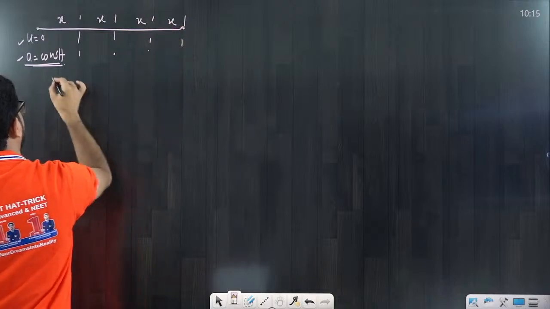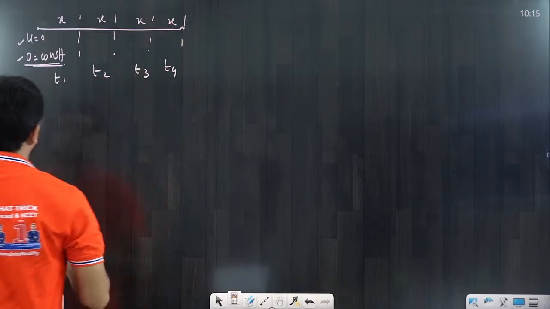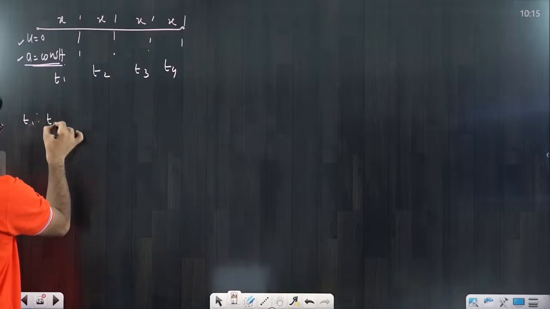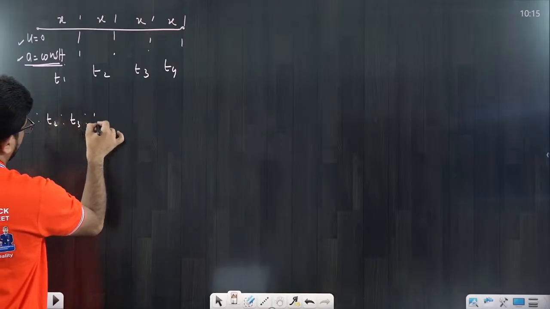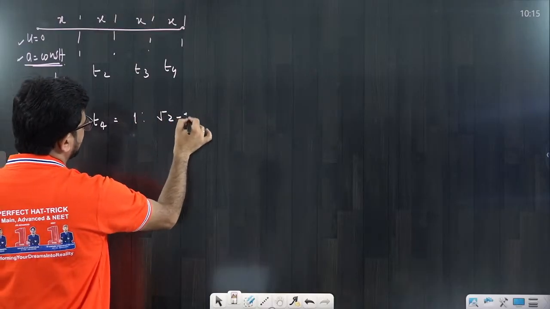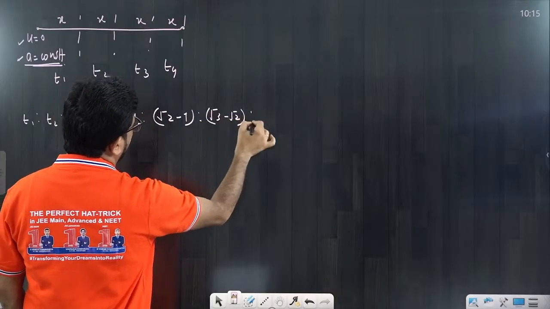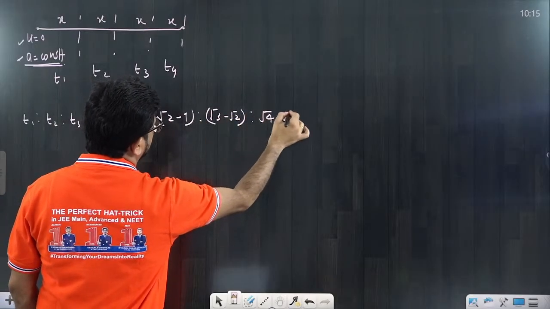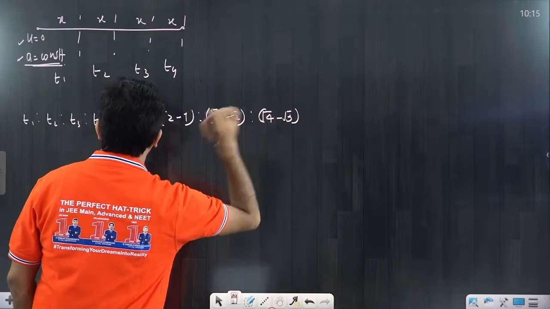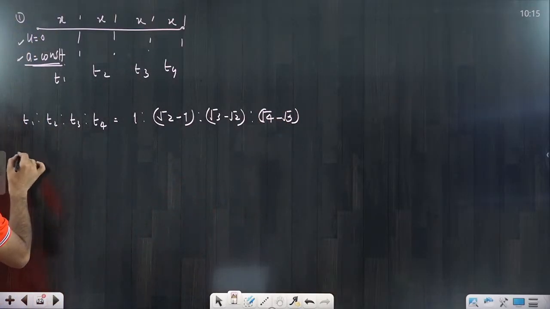okay. So this time interval T1, this T2, this is T3, this is T4. The ratios are T1 is to T2 is to T3 is to T4. What is the ratio? Ratio is equal to 1 is to root 2 minus 1 is to root 3 minus root 2 is to root 4 minus root 3, like this it is going on. Clear?